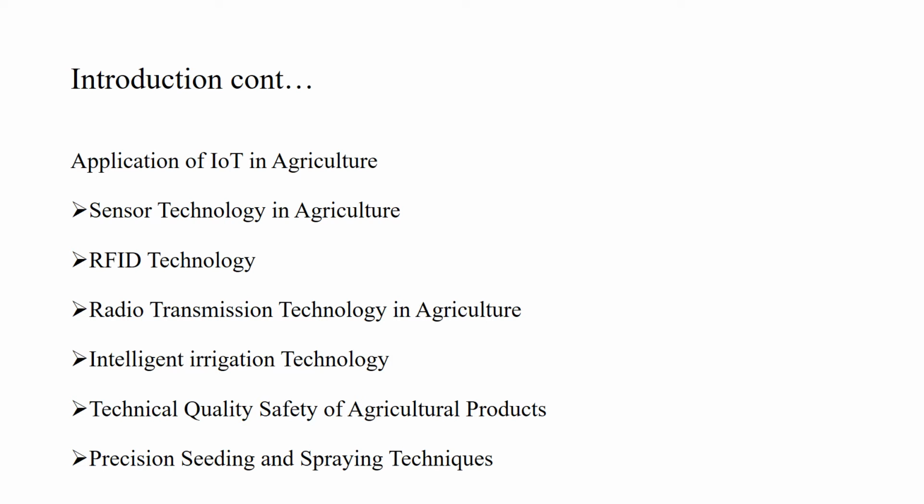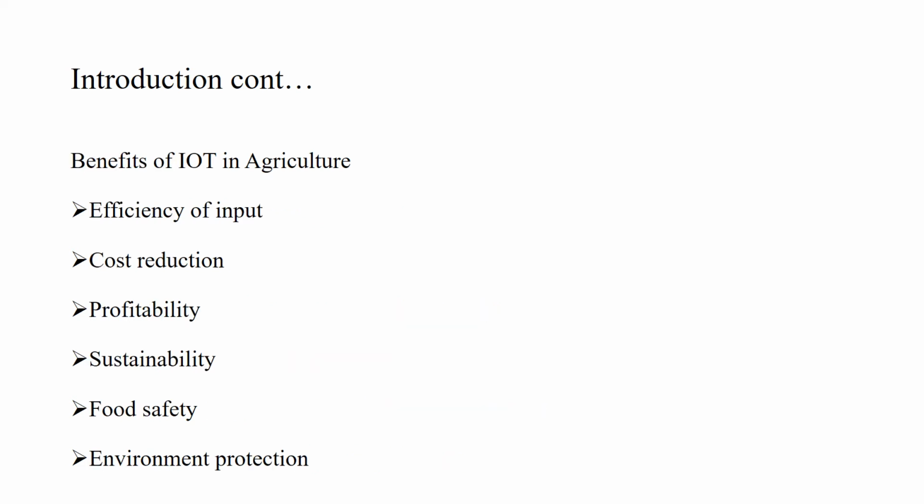Here the safety of various agriculture products is checked by IoT automatically. And the final one is precision seeding and spraying techniques. Here we want to know how to sow the various seeds and what should be the minimum distance between these seeds, and also how we are going to spray and where we are going to spray various insecticides, pesticides or fertilizers, whatever it is.